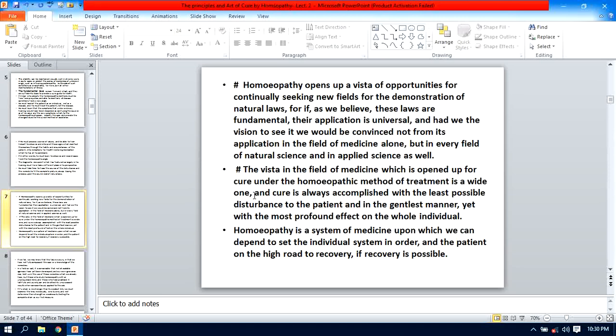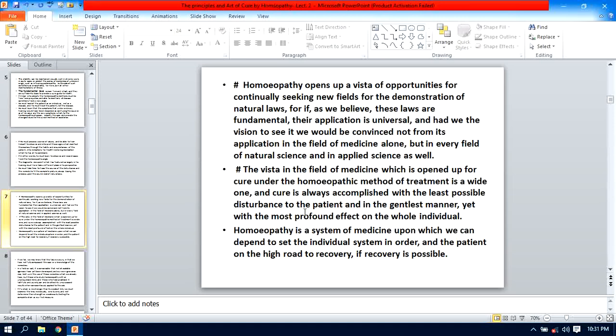Because everyone desires to be free from disease in the shortest time, and therefore homeopathy also provides the cure very rapidly and very gently. There is no palliation, no suppression, no involvement of any important organ, and it completely restores the sick to health, so that the patient can enjoy a healthy state.